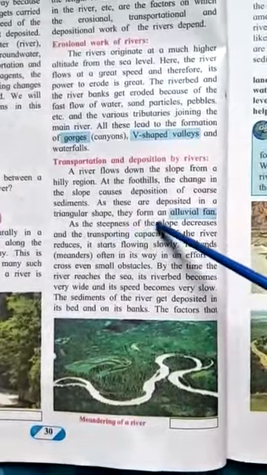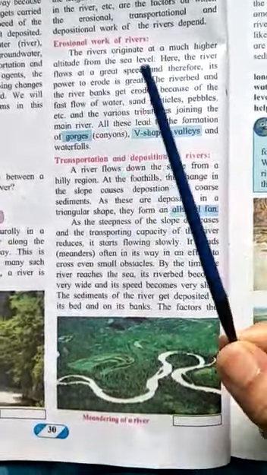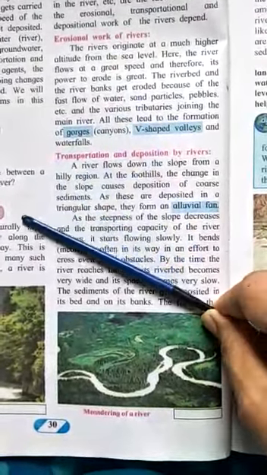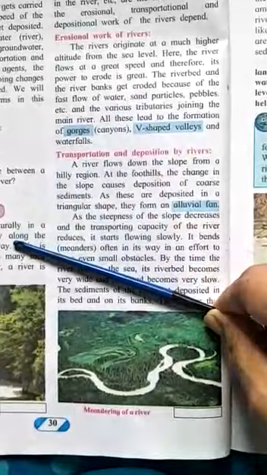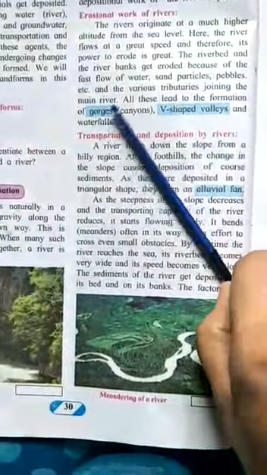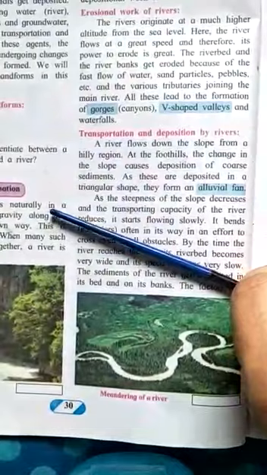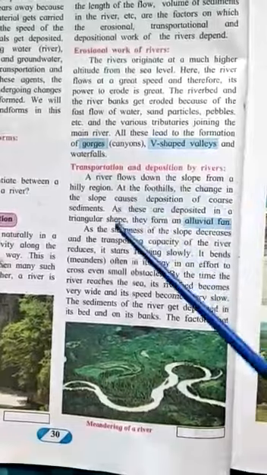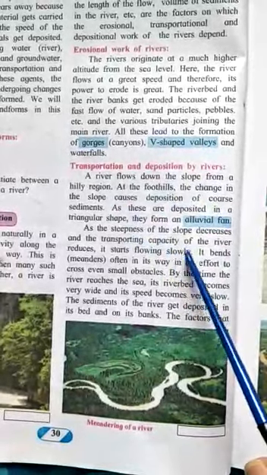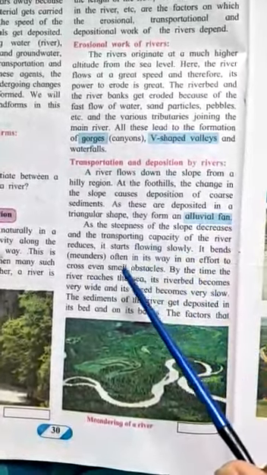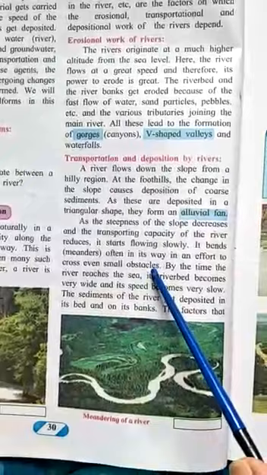Now as the steepness of the slope decreases, steepness means this is a steep slope. Now when the steepness decreases, that means the slope is becoming gentler. You can walk easily on this slope. This is steep. Okay, when the steepness comes down, it becomes a gentle slope. So when the slope becomes gentle, the flow is slow and it bends often in its way in an effort to cross even small obstacles.